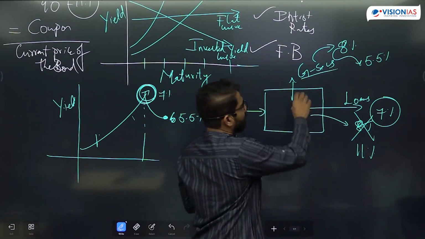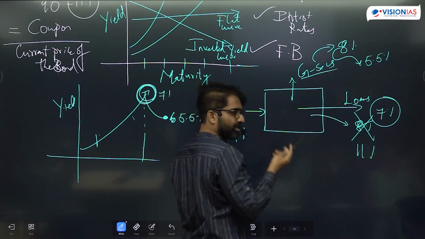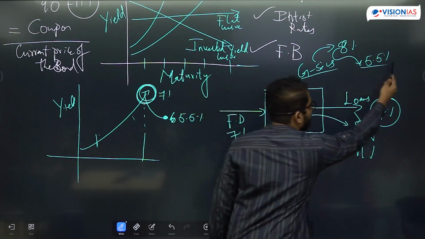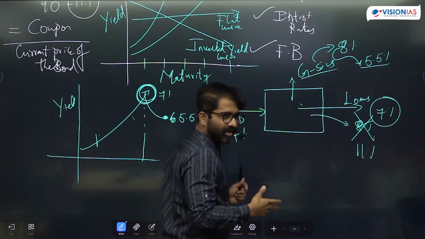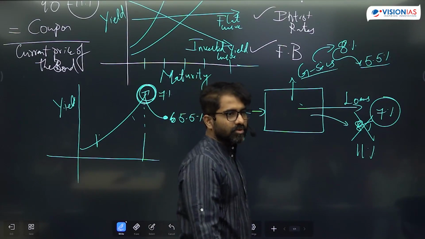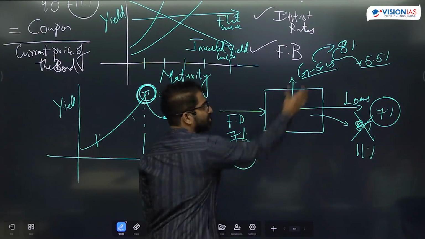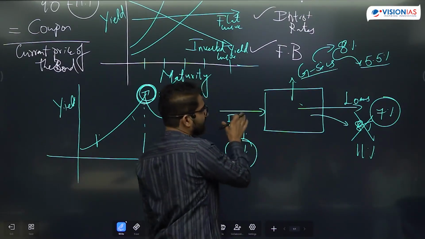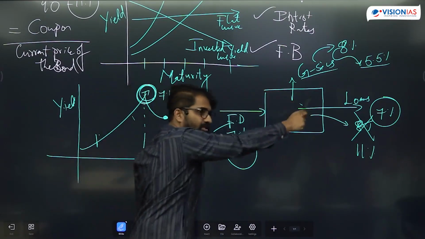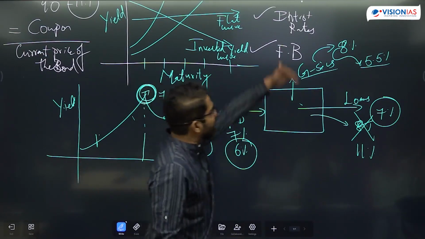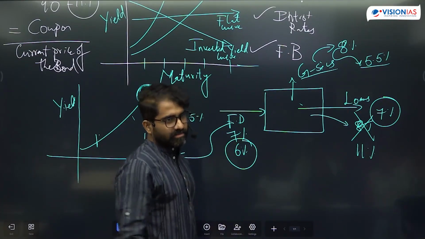Now, second, in GSEC you were getting 8, and the bank was paying you a 7% FD rate. Now the bank puts money in GSEC and gets 5.5. Then why should the bank pay you 7? That is the question. Got the point, right? The bank will also pay you less. Let's say the bank is paying you 6 only now. Why? Because it is getting less. That means it is asking you not to save in the bank, go and consume. So my Operation Twist will also increase consumption. So do bond yields have an impact on FD rates? Yes, it has an impact. That was the question.